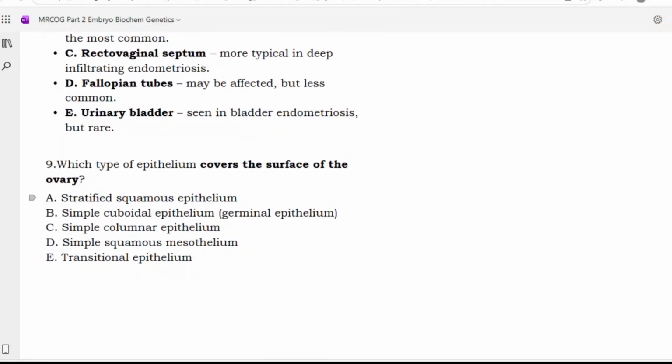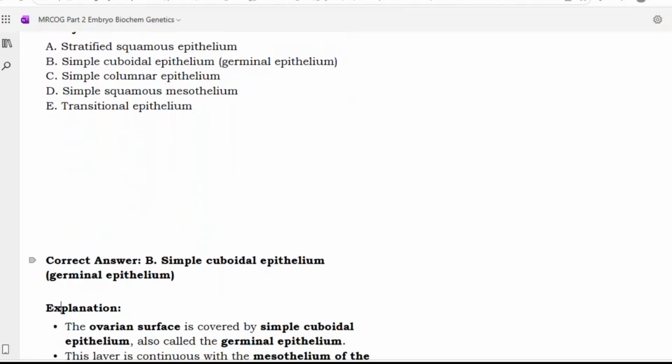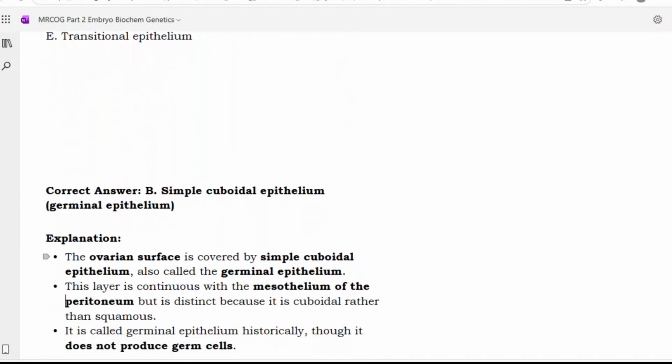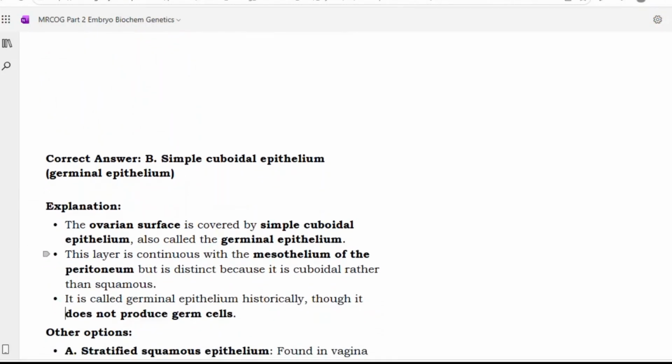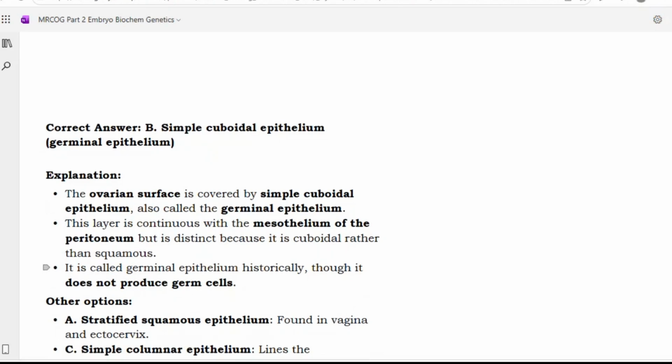Okay, next. What type of epithelium covers the surface of the ovary? Stratified squamous epithelium, simple cuboidal epithelium, germinal epithelium, simple columnar epithelium, simple squamous epithelium, transitional epithelium. So option B, simple cuboidal epithelium, germinal epithelium. Yes, B. Simple cuboidal epithelium, that is the germinal epithelium. The ovarian surface is covered by simple cuboidal epithelium, which is called the germinal epithelium.